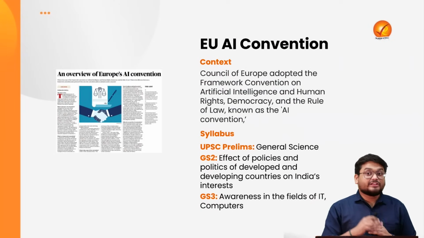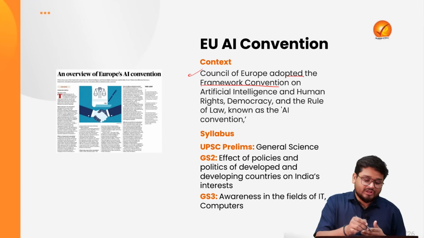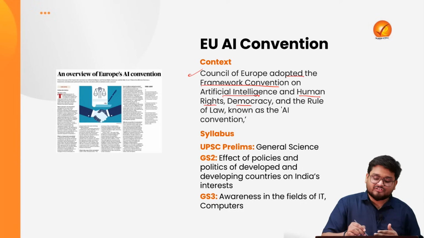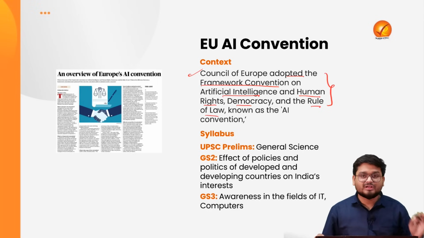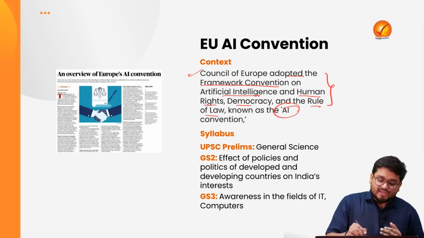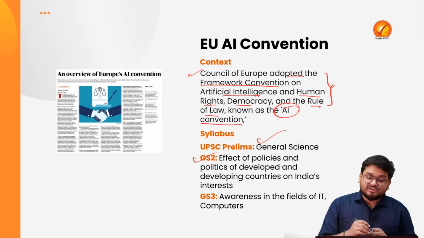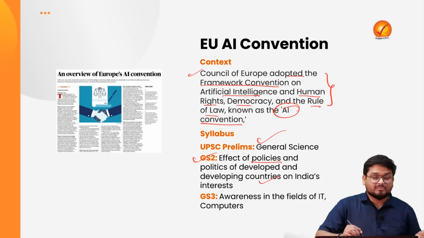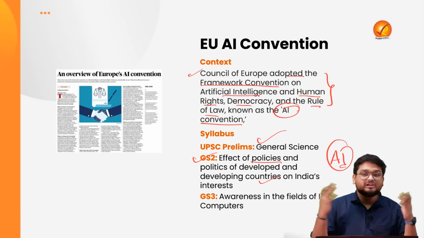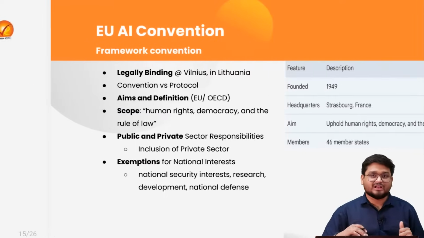In the next one, we'll be looking at the European Union's AI, Artificial Intelligence Convention, because recently the Council of Europe adopted the Framework Convention on Artificial Intelligence and Human Rights, Democracy and the Rule of Law. A very long name, I know, but you don't have to remember it. Just remember it as the AI Convention. It's a very important part of the syllabus of general studies. GS2, where we look at the policies and politics of developing countries and India's interest, because AI right now is an international discourse. And finally GS3, where we look at awareness in the fields of IT and computers.